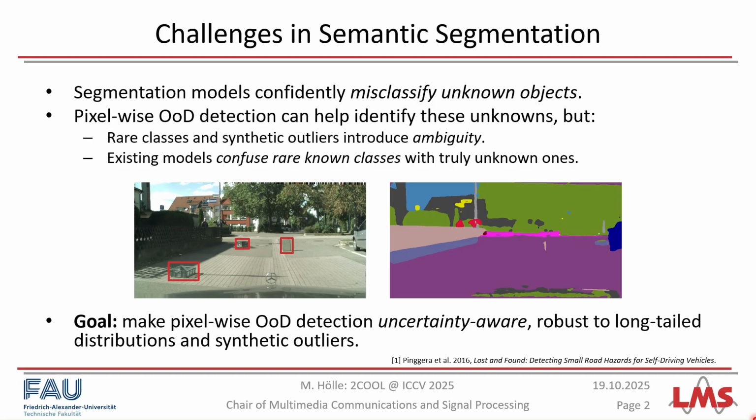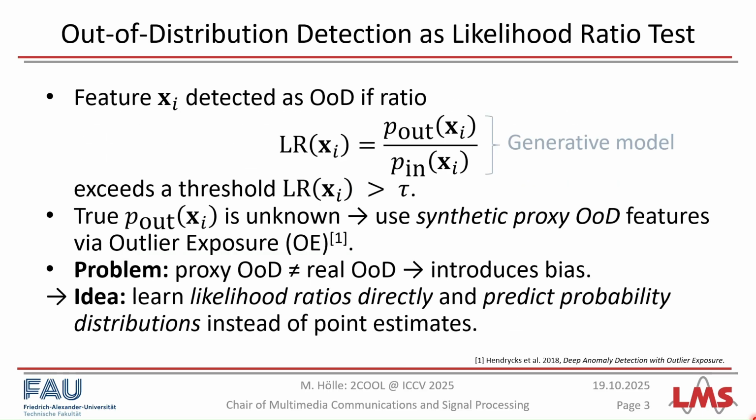Approaches trying to identify these unknown objects are called pixel-wise OOD detection. However, they usually face difficulties with rare classes which introduce ambiguity, and hence existing models often confuse rare known classes with truly unknown ones, leading to false detections. The goal in our paper is to make pixel-wise out-of-distribution detection uncertainty-aware and hence robust to long-tail distributions and synthetic outliers.